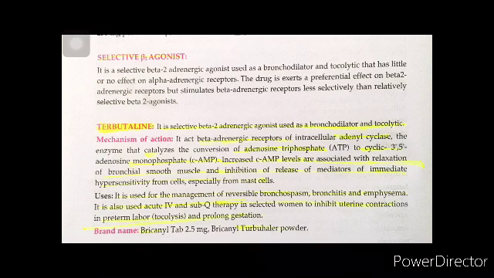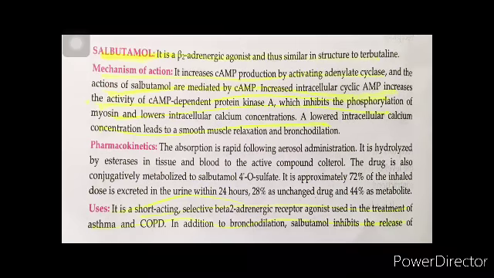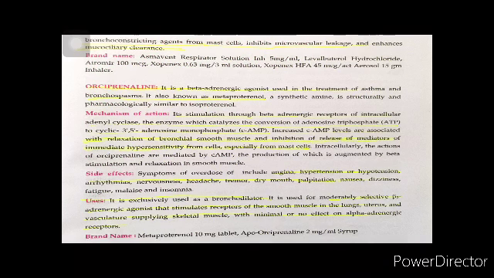Now terbutaline is used as a bronchodilator in the brand Bricanyl. We have salbutamol. This is again a beta-2 adrenergic agonist, similar in structure to terbutaline. The mechanism is again similar. And this is used in the treatment of asthma. Very good drug, and a number of brands are available in the market, in the treatment of asthma and COPD. In addition to bronchodilation, it inhibits the release of bronchoconstricting agents from the mast cells, inhibits microvascular leakage and enhances mucociliary clearance.